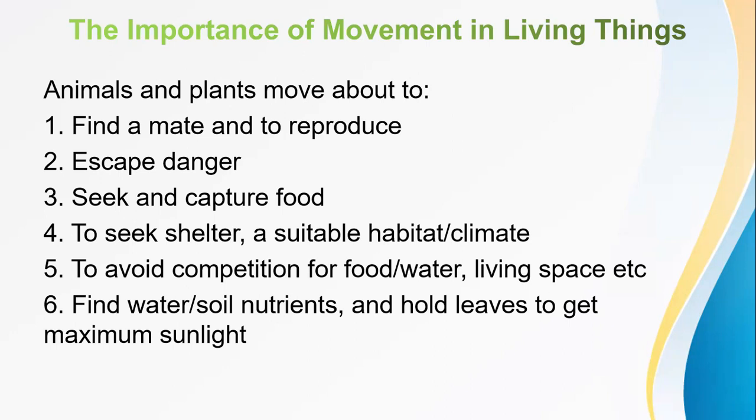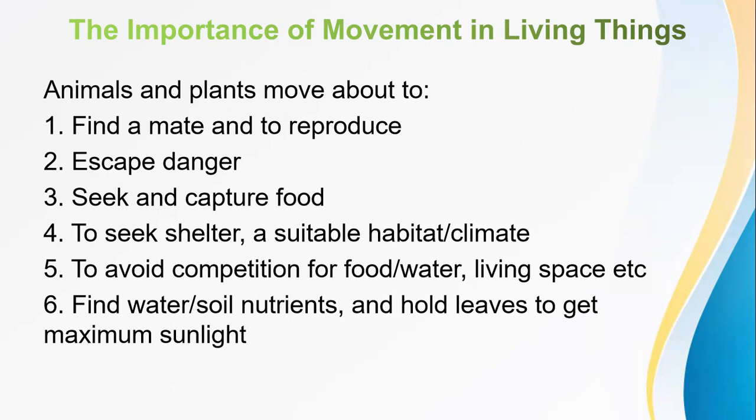Take an example, maybe an antelope can move to a place where there's grass, so they can eat. And even plants, take plant roots, they'll move to a place where there's plenty of nutrients. For example, the roots will move deeper to seek the nutrients they need to grow. So that's an example of how animals and plants move about in order to seek and capture food.